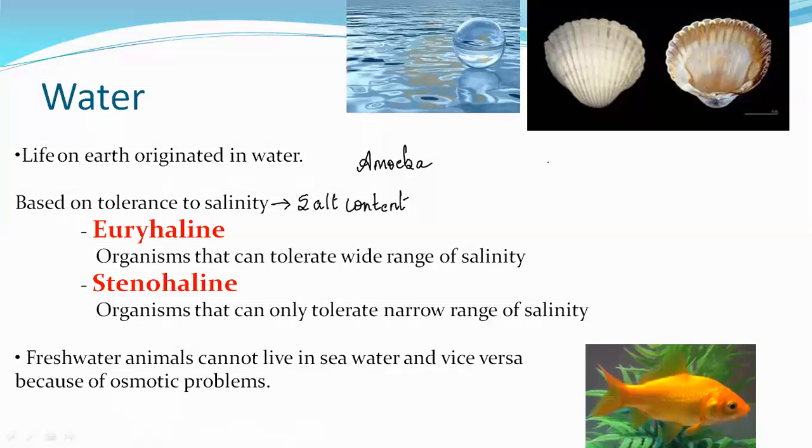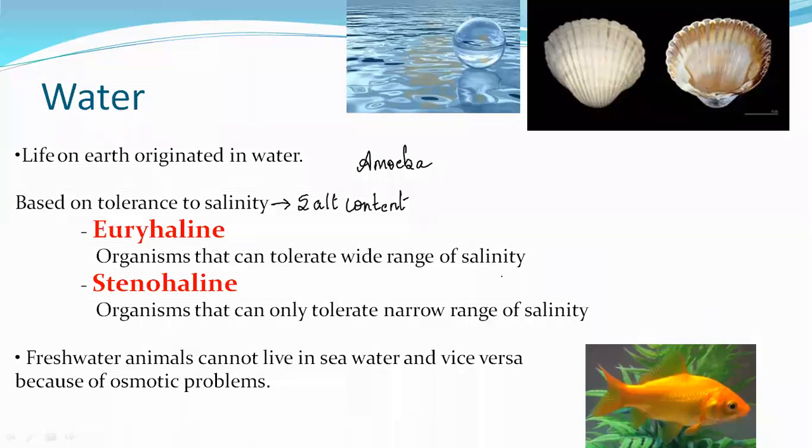Definitions are important. Euryhaline organisms can tolerate a wide range of salinity, and stenohaline organisms can only tolerate a narrow range of salinity.